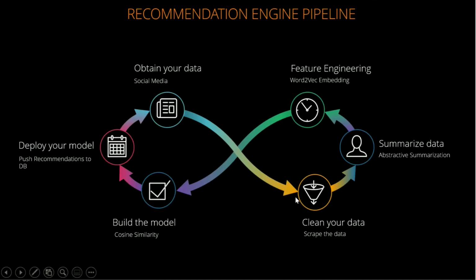That article will be cleaned, content will be scraped, and then you're also going to look at summarizing. The summary will be generated, and feature engineering is going to happen. And then finally, the cosine similarity model is going to be built. You're going to push the information to the database, and then finally, the cycle will repeat. So this is how the entire recommendation engine pipeline looks like.